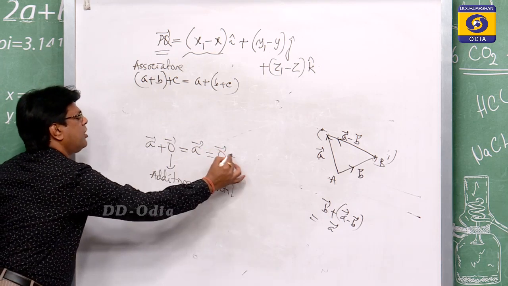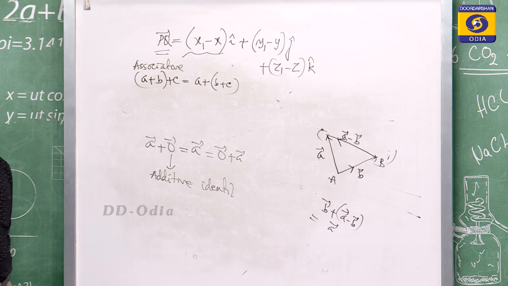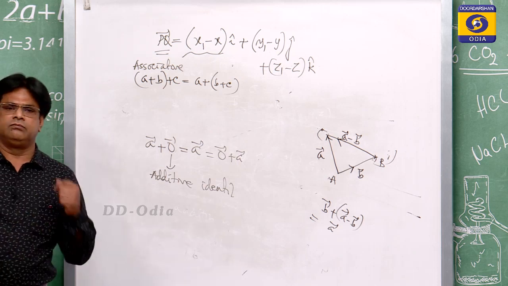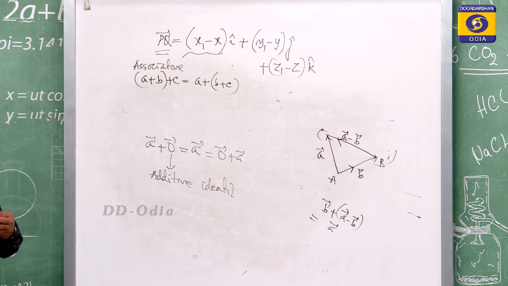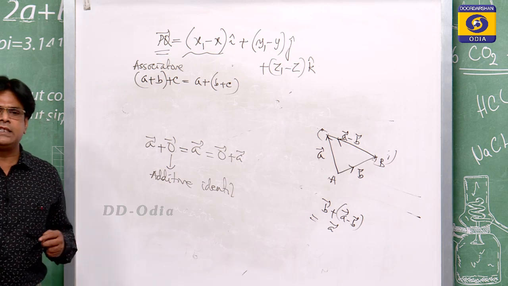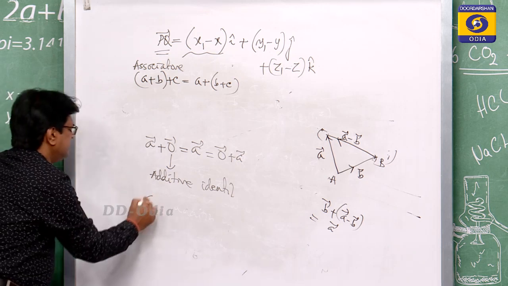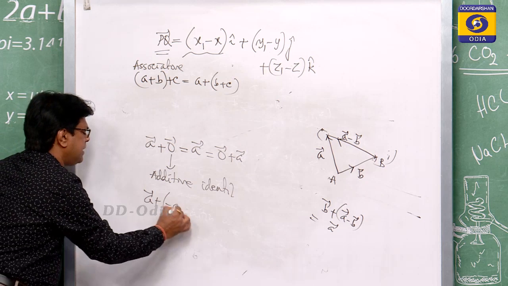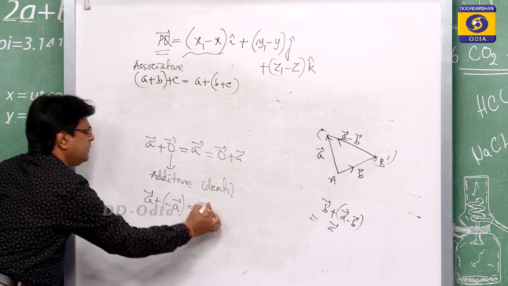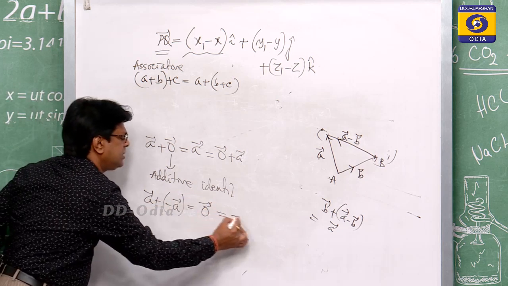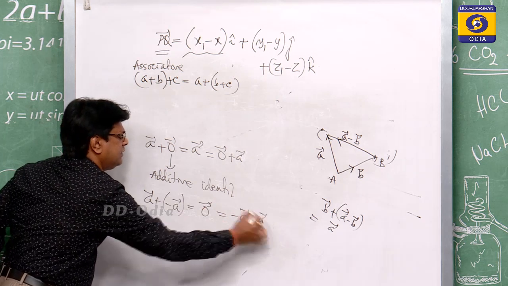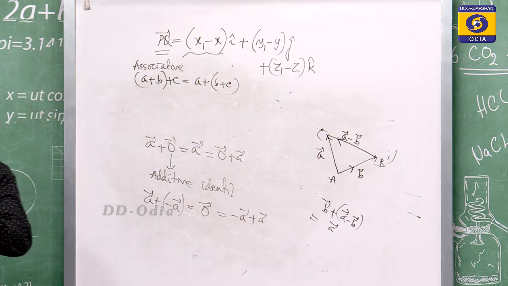Similarly, 0 vector plus A vector, again existence of additive inverse. For A vector there is another, minus A. So, minus A acts as an additive inverse. So, A vector plus minus A vector gives your 0 vector. This is your minus A plus A. So, these are the properties of the addition and subtraction of vectors.